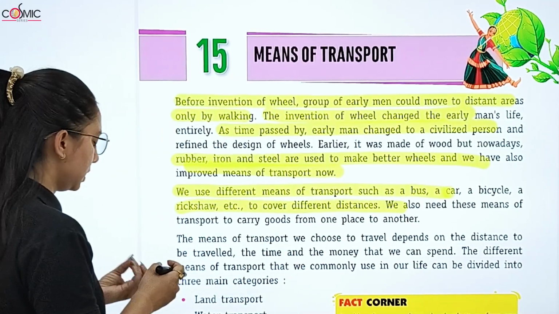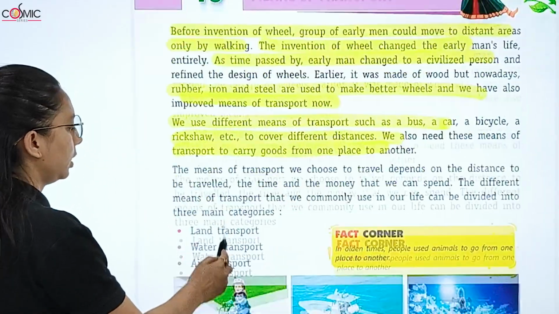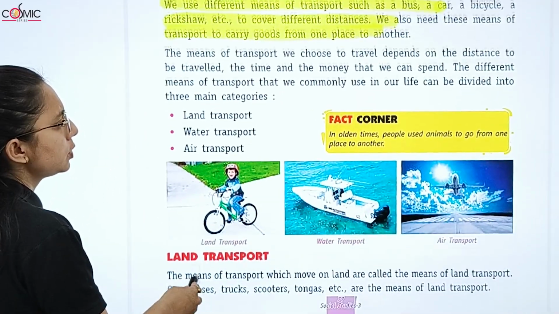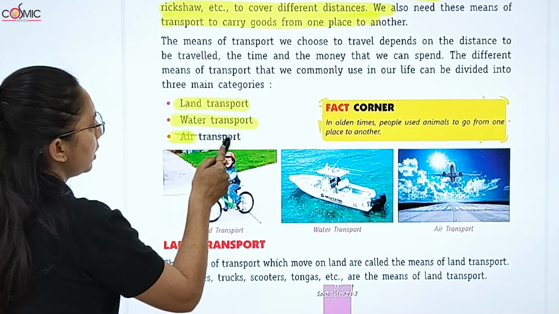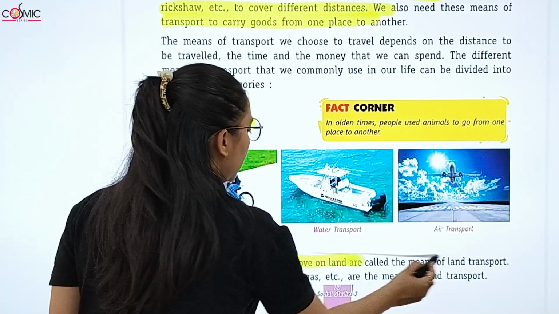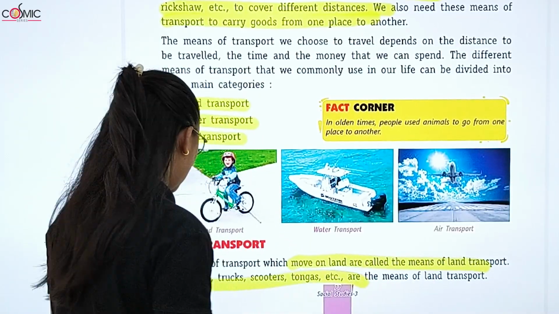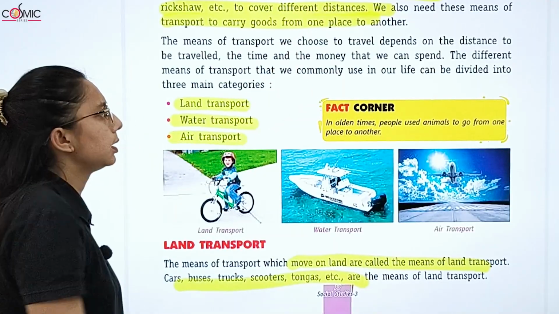To cover different distances, we need means of transport to carry us from one place to another. The means of transport we choose depends upon the distance to travel. We have land transport, water transport and air transport. Land transport moves on the land. It is called means of land transport, like car, buses, trucks, scooter. These are means of land transport.